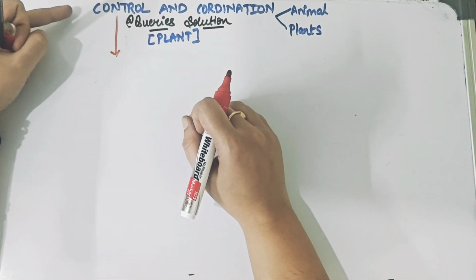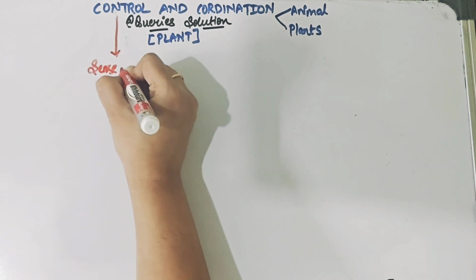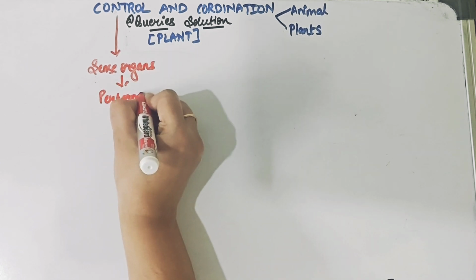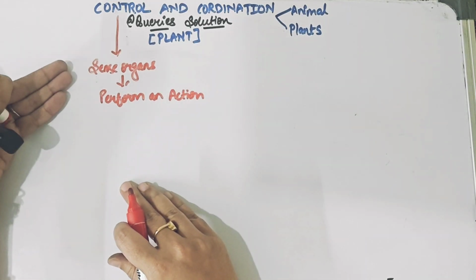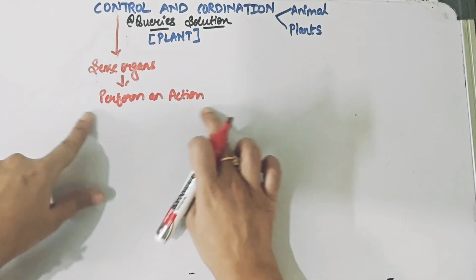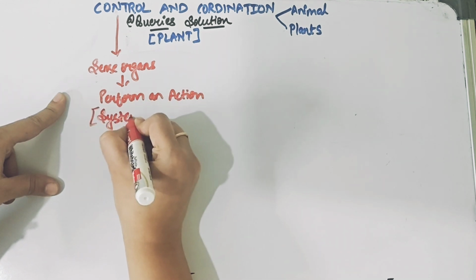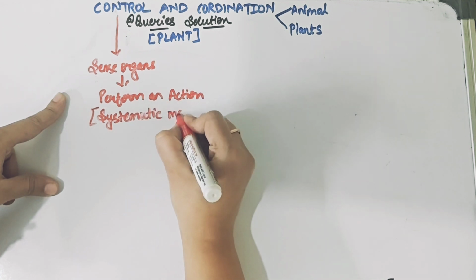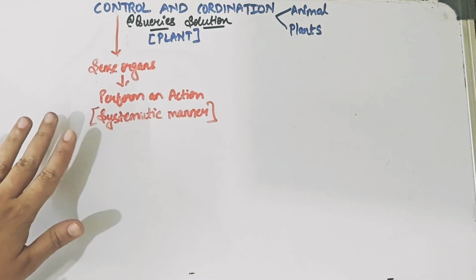So when we say the term control, what do we mean? By saying control, we mean that we are trying to utilize the different sense organs that we have in our body and trying to perform an action. But what type of action? An action not in an irrelevant manner, but in a systematic manner. This is very important. We are not doing actions just irrelevantly, but we are trying to perform the action in a systematic manner.